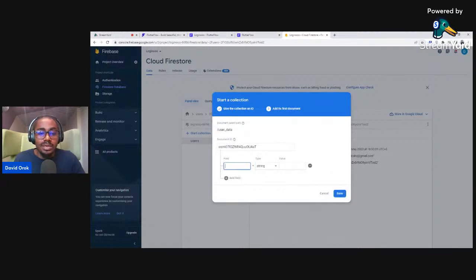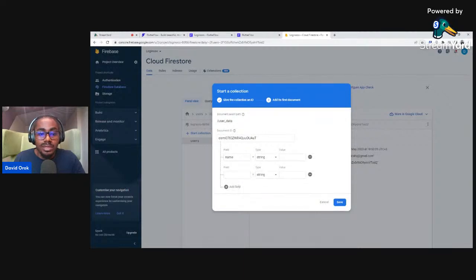All right. And then I will just go ahead and add the fields that I need for my product. So my product requires what? It requires name, and the data type is going to be string. We have different data types: number, boolean, map, array, null, timestamp, and geopoint. You will see them as we use them. Okay. So this is string because it contains all different characters, be it text, numbers,